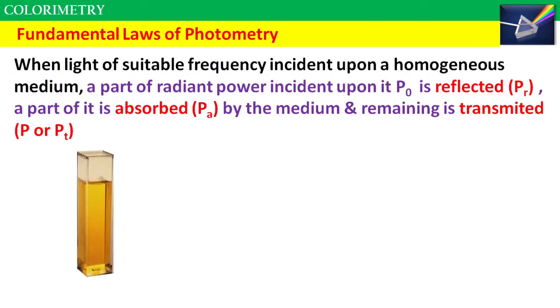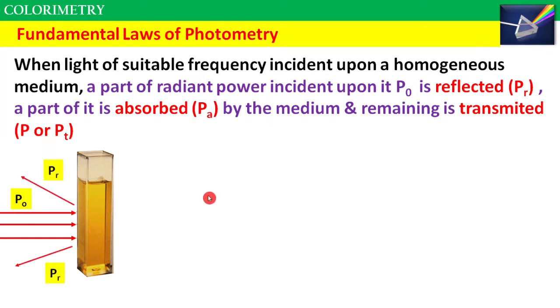Now when light of suitable frequency is incident upon a homogeneous medium, okay, this is the homogeneous medium. Homogeneous means it is uniform throughout. Okay, this is the colored solution. So when light of suitable frequency is incident upon a homogeneous medium, then a part of the radiant power incident upon it, means P0, okay, the total incident power upon the sample, is reflected. A part of it is absorbed by the medium and the remaining is transmitted.